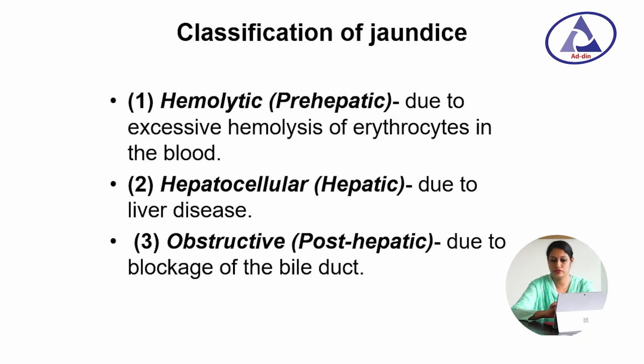Now, classification of jaundice. Jaundice is classified into mainly three major groups: hemolytic or prehepatic jaundice, hepatocellular jaundice, and obstructive or posthepatic jaundice. Hemolytic jaundice is due to excess hemolysis of erythrocytes in the blood, hepatocellular jaundice is due to liver disease, and obstructive jaundice is due to blockage of the bile duct.